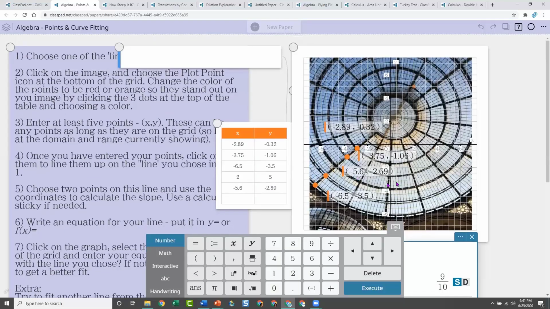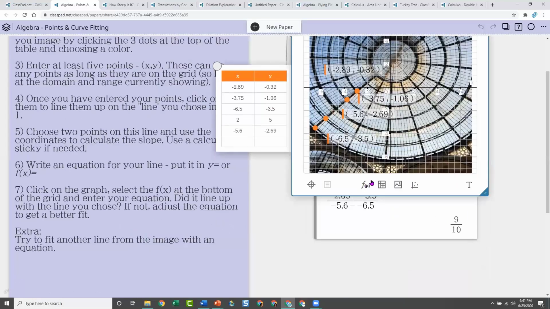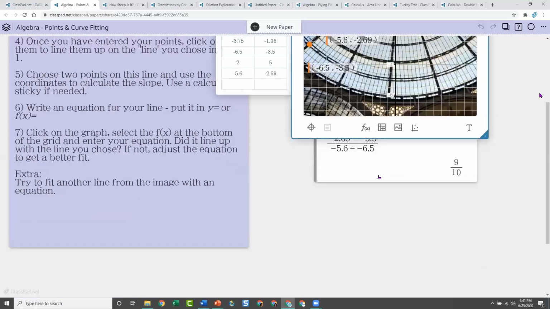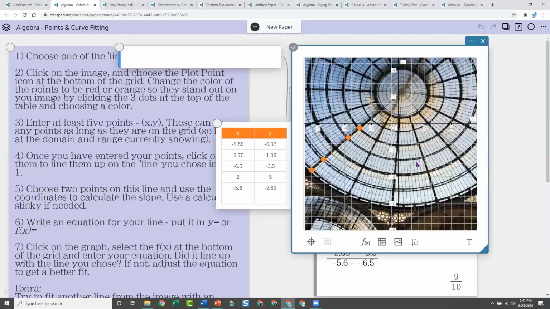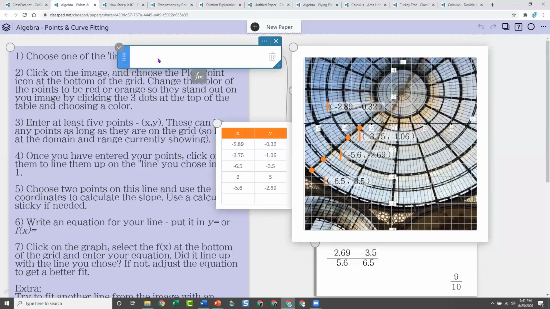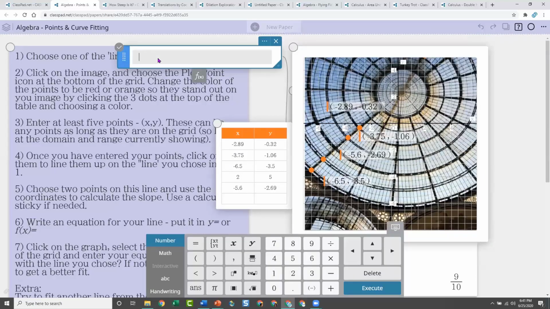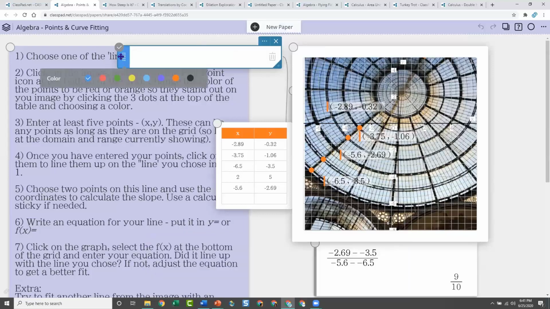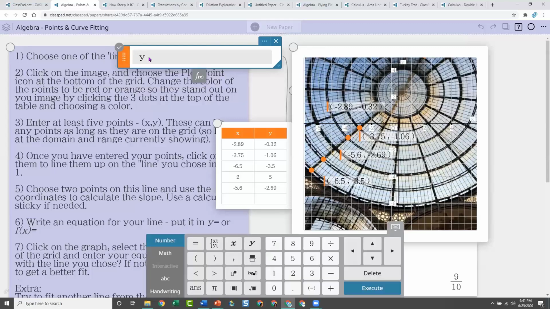So now notice graph sticky, I can plot a function. So all of this is connected. Oops, I really zoomed in there. There we go. And so now I'm going to use that slope that I just calculated and plot my function. And maybe we want to change this to match the point, so we're going to change its color to be orange. And now I'm going to do y, and let's do point slope form. That makes sense because I have points. So this is where you really help students understand which form makes more sense depending on what it is you have. I have points.